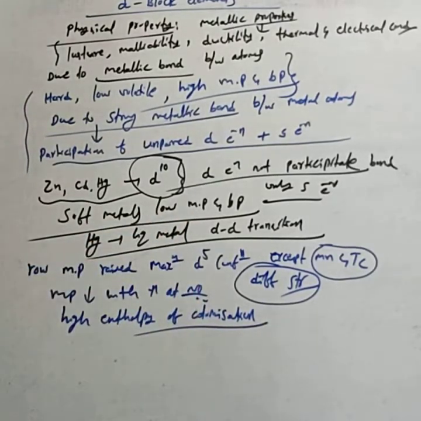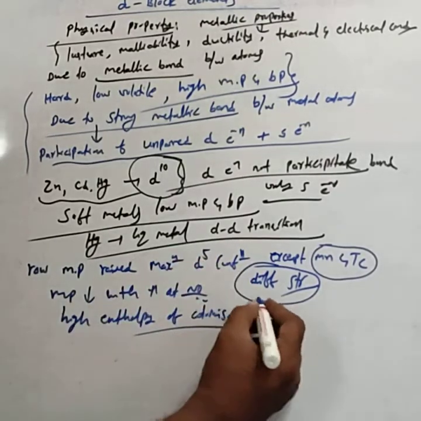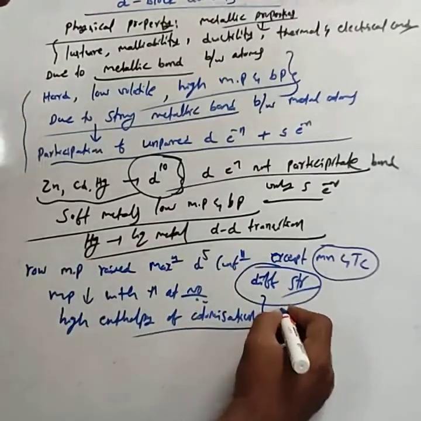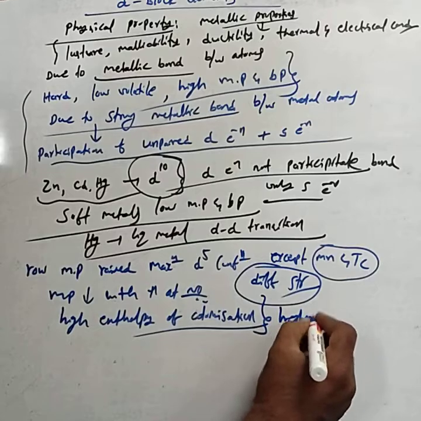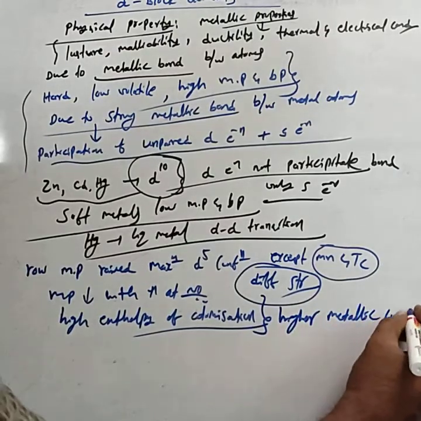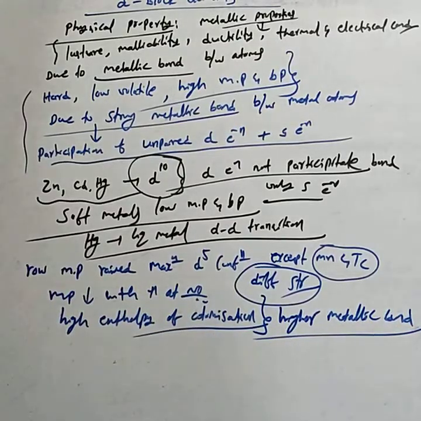Enthalpy is nothing but heat. Why do they have high enthalpy of atomization? Due to stronger metallic bonding.